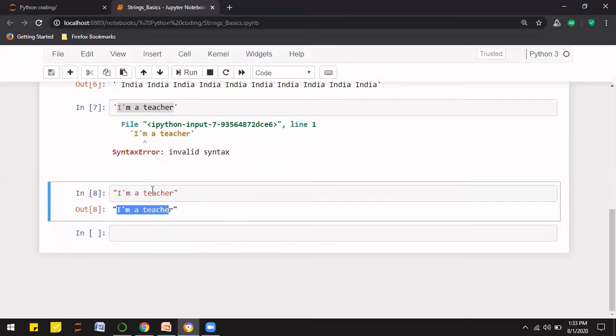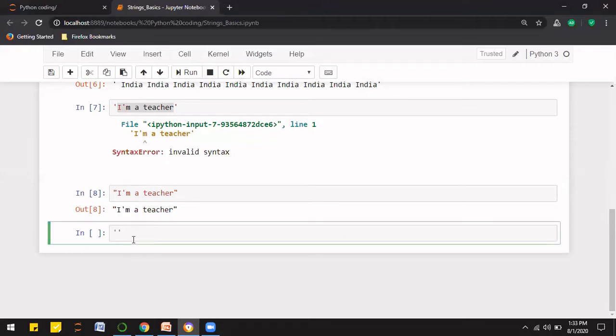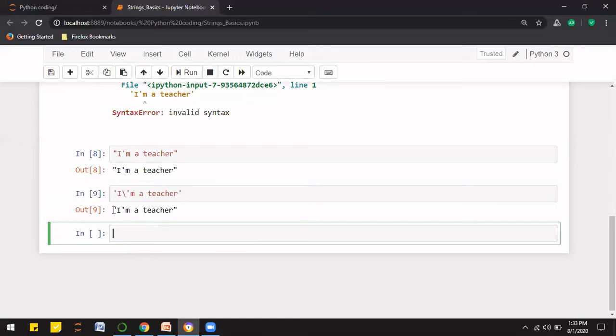But there is another way to solve the same thing. If we need to put it in single quotes itself, we will use a backward slash just before the quote. So if I write it like this, I'm getting the same answer, I am a teacher, that I have got here.